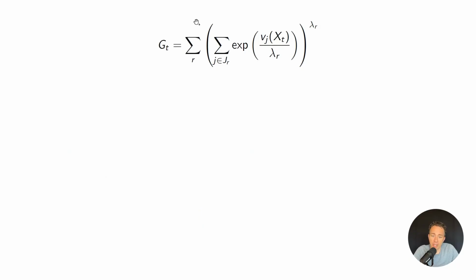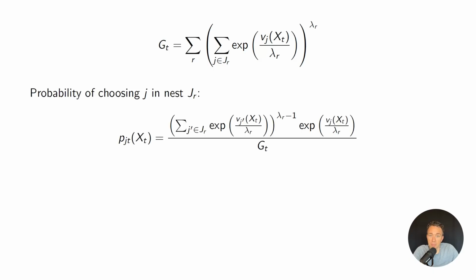I have any number of nests indexed by R, and then within each nest, I have J that's in capital J sub R as the alternatives that are in nest R. And then I have my lambda R, which is a different lambda for every nest in my model. And I'm going to index G by t just to emphasize that all of this stuff depends on the state x_t. So if we recall from prior videos, what's the probability of choosing option J if it's in nest R?